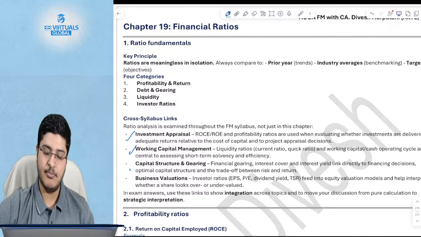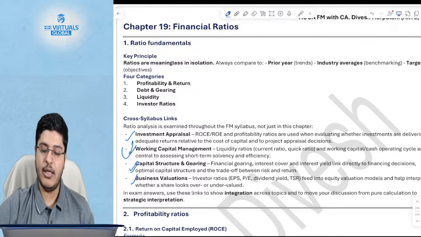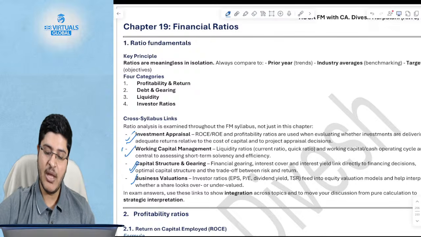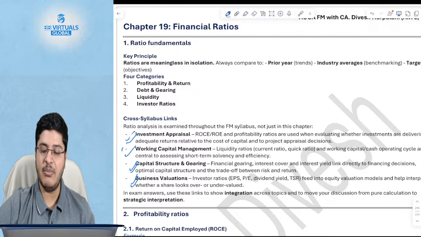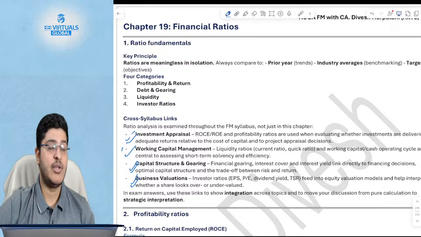these chapters. Working capital ratios are discussed in the working capital chapter. Gearing ratios are covered in the capital structure. Investment appraisal covered the ROC. Business valuation covered the PE and EPS, right? So a lot of these ratios are already covered.